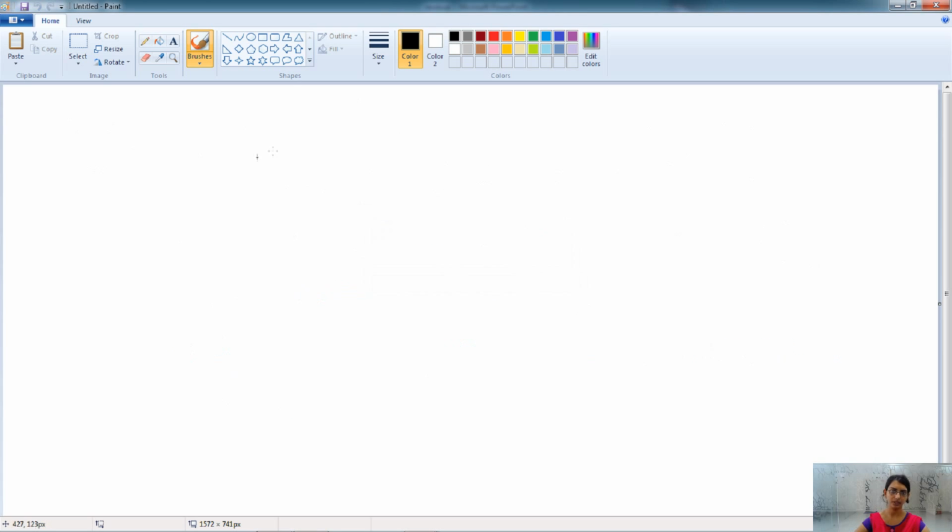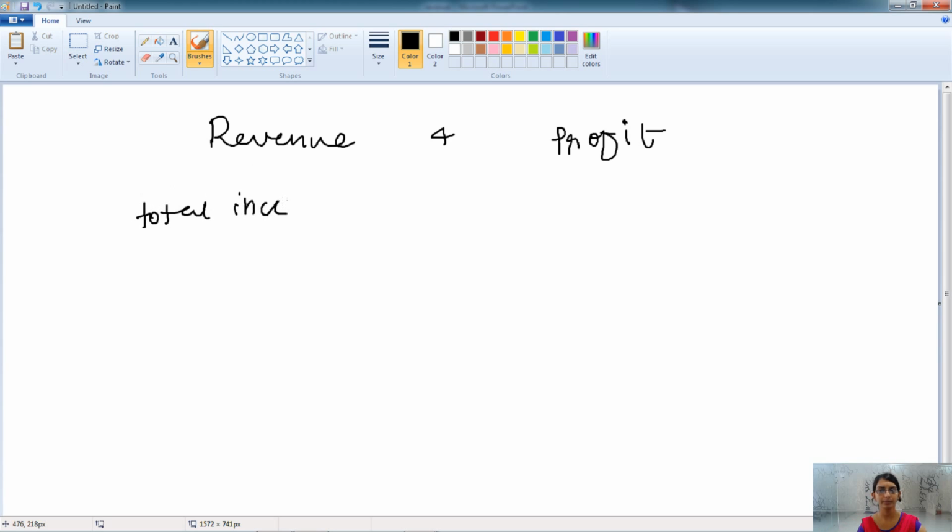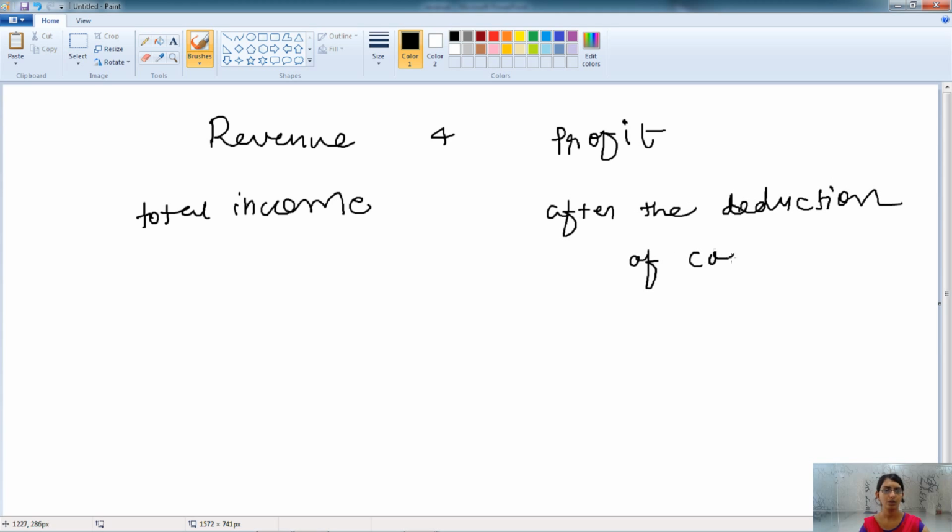Here students often confuse revenue and profit, but both are different and there is a distinction between them. Revenue is the total income which the seller gets, whereas profit is after the deduction of cost and the expenditure incurred by the firm.